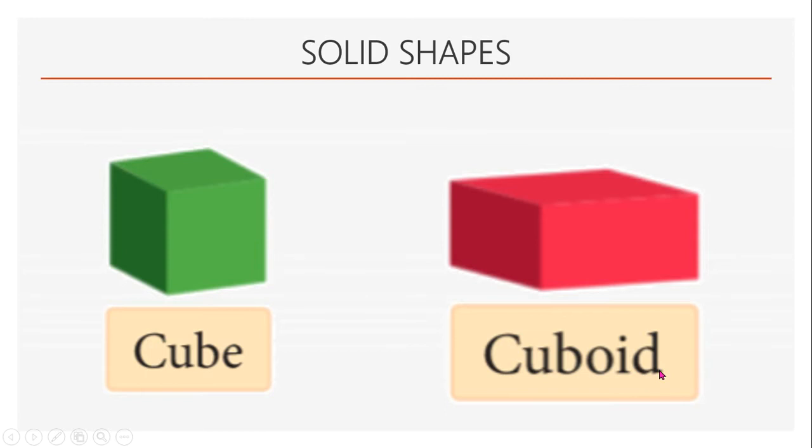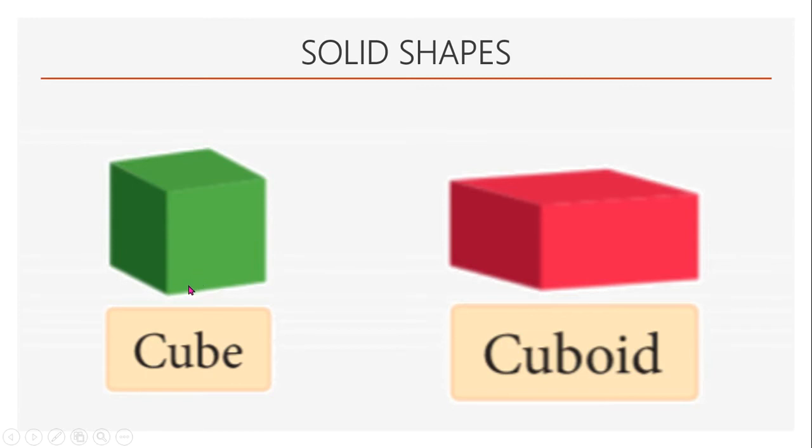Please try to understand the differences between a cube and a cuboid. Though both of them are box shapes, in a cube, the measurement of any side if you measure will be the same. Here, the measurements are not the same, so it looks like a long box.